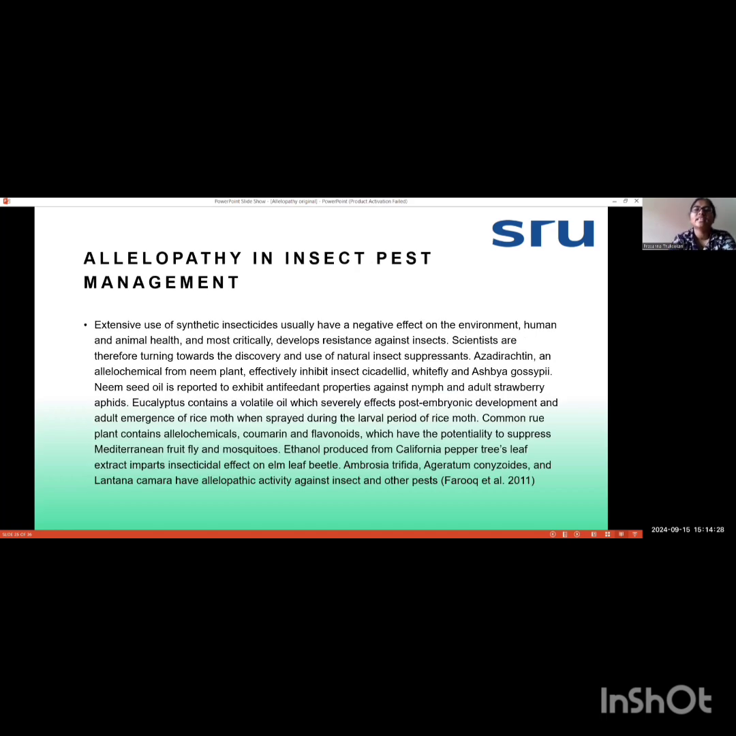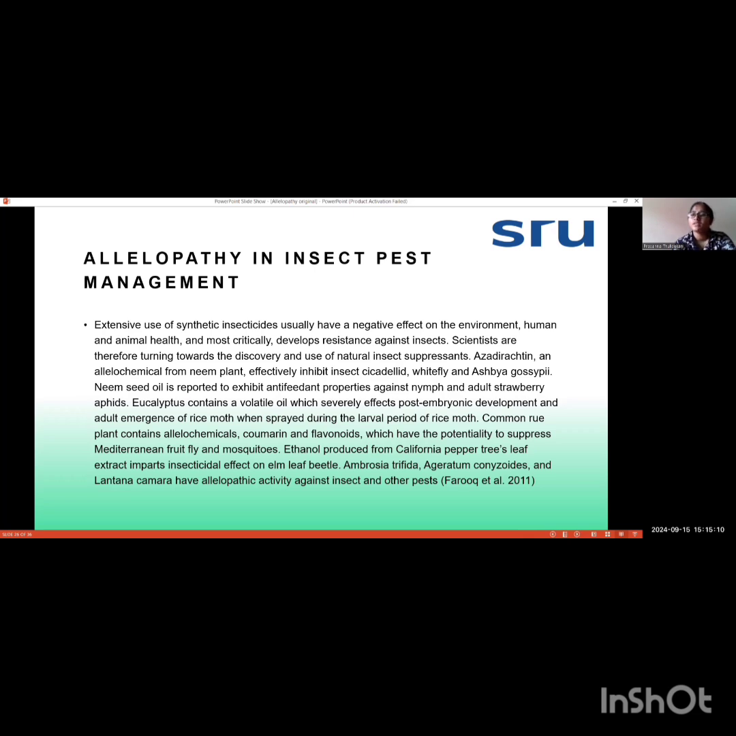Next is allelopathy in insect pest management. Allelopathy is also helping in the insect pest management. Nowadays, synthetic insecticides are causing a negative impact on the environment and also on human and animal health. So this impact is somewhat reduced by allelopathy. Like azadirachtin, a chemical that is extracted from the neem plant. This is also used as a natural pesticide. And neem seed oil is also an allelochemical.